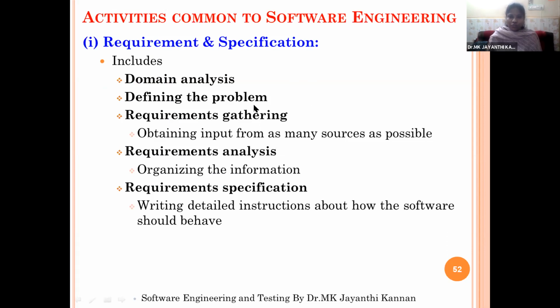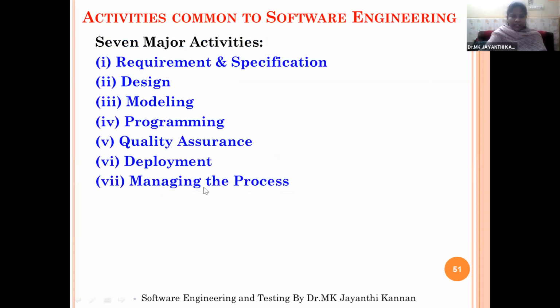Say for example, if you are given a mini project. So for the given mini project, say it is a student online attendance system, or it may be students online examination system, or students online material management system, or some project. So for the given project, we will start with the requirements or specification activity. So whenever we do any project, we need to do the activities one by one. First we'll go for requirements. Once this requirements and specification is over, then we'll go to the design. Then we'll go for the modeling, then we'll go for the programming, then quality assurance, because they are all interrelated with each other.